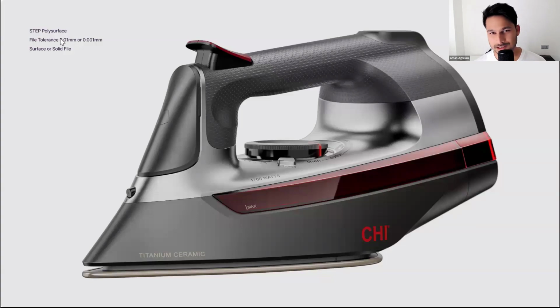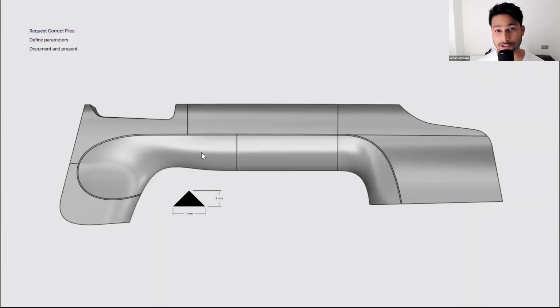They also provided us some basic details like the file tolerance that they were assembling. Everything was at 100th or 1000th of a millimeter. In this case, it was 100th. And the geometry that I received was a solid poly surface, so you import it as a STEP file in Rhino.